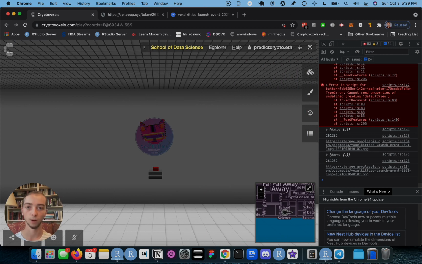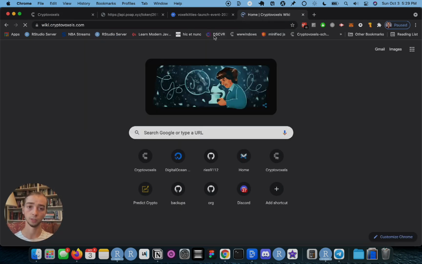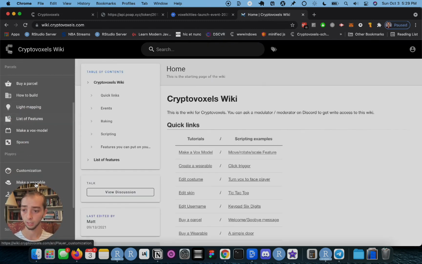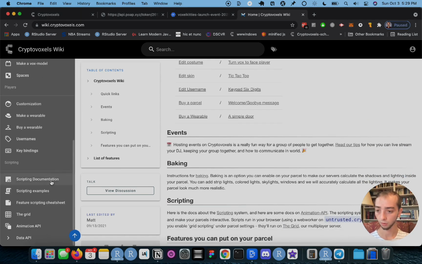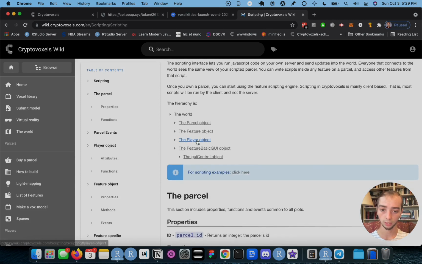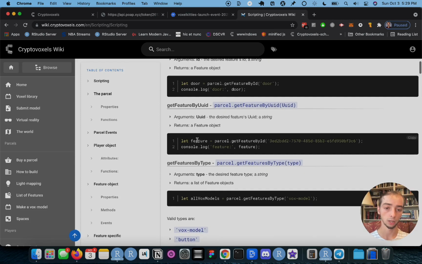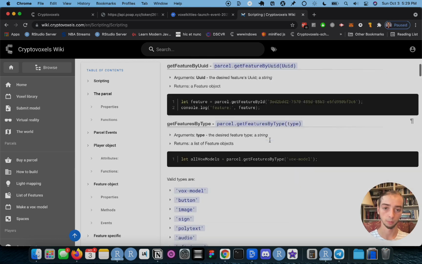Hopefully this was helpful. We learned how to make GraphQL queries to the graph, and then how to pass the results from those queries into a different API and update an image within Cryptovoxels. There's a lot more you could do, and I can do follow-up tutorials that dive deeper into other topics. But one really useful reference is the wiki for Cryptovoxels. There's a lot in here. I think this is really great, actually. It's a really good wiki. You can find scripting documentation that walks you through things in a lot of detail, and a lot of code snippets that might be useful to you.